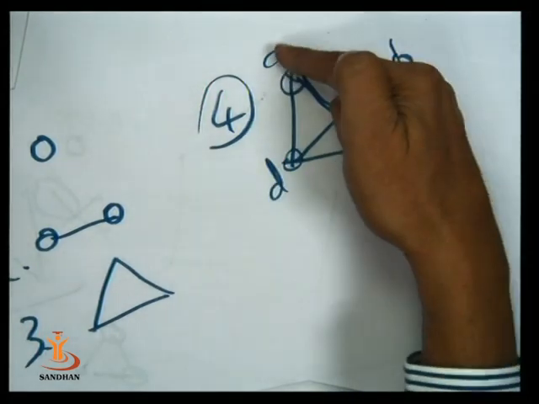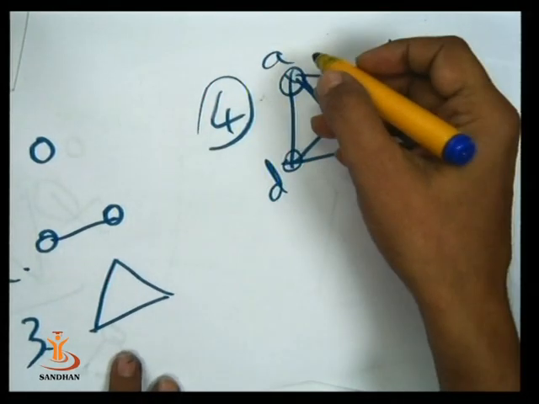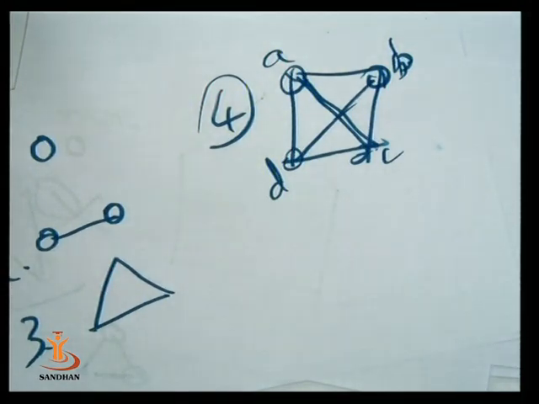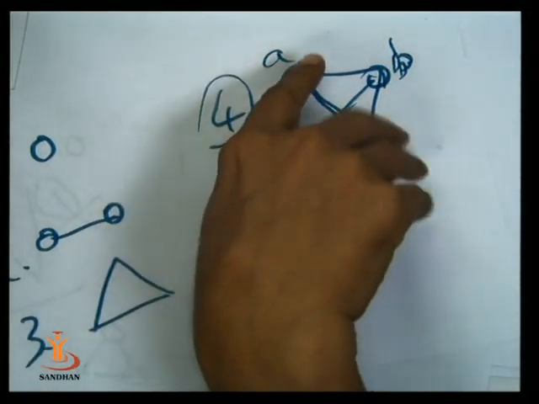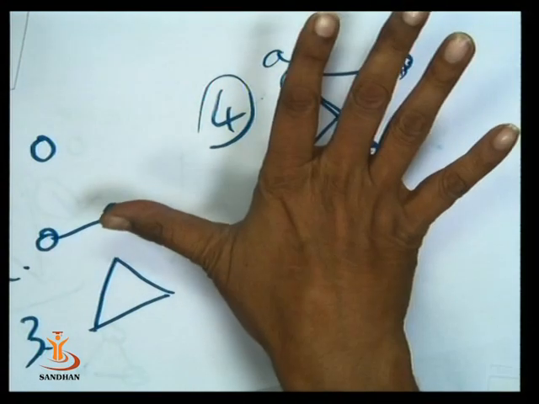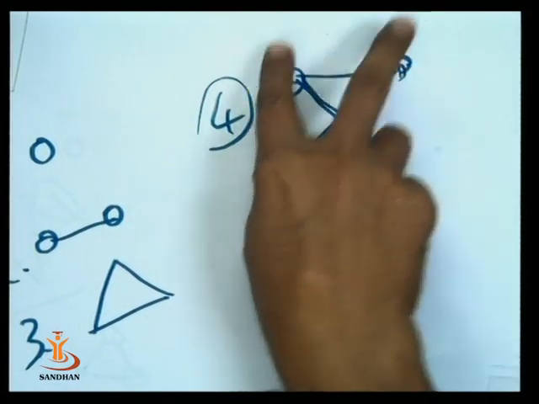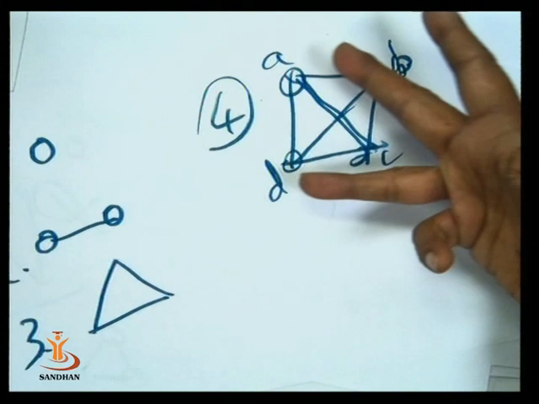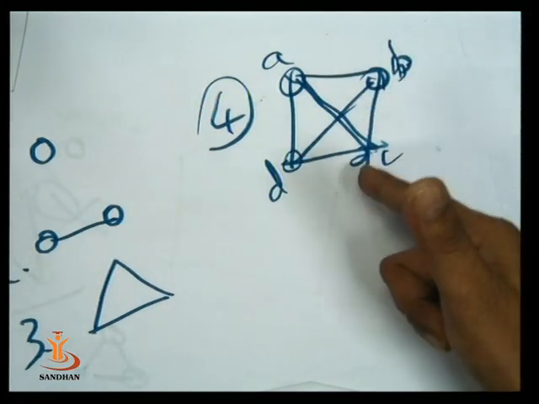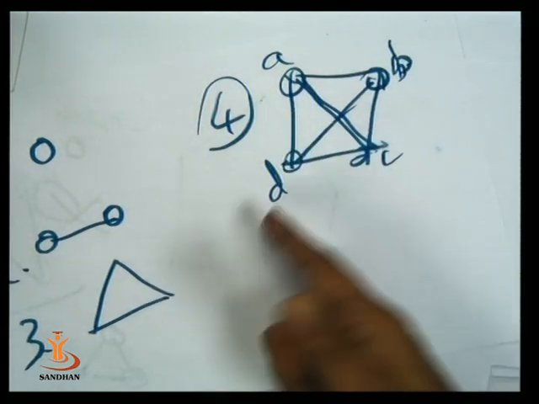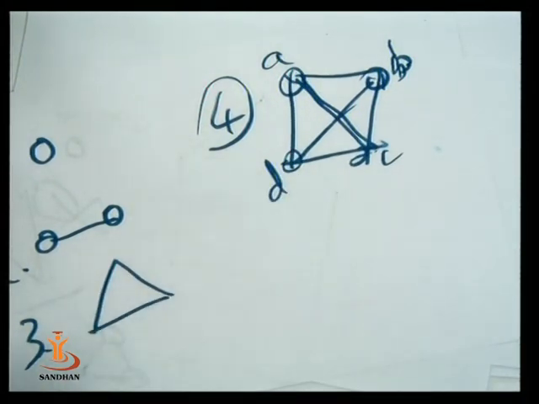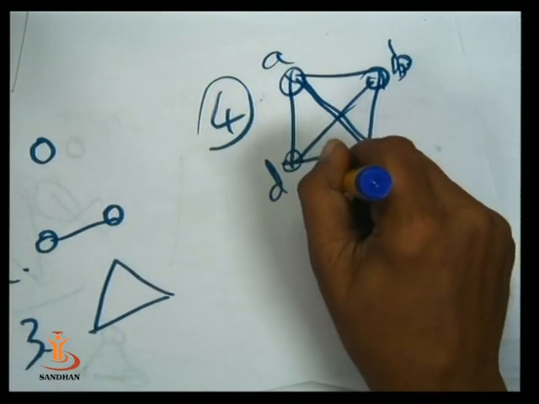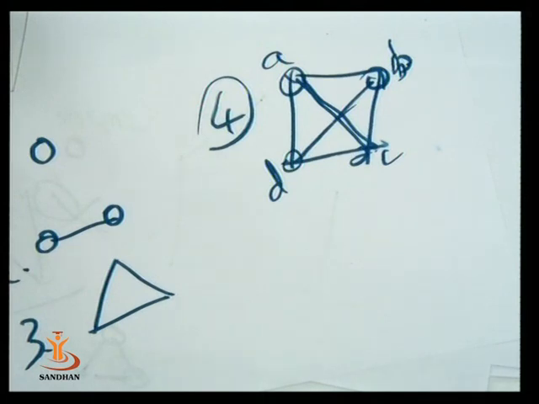Now, how many distinct pairs of vertices? There exists an edge between every pair of vertices: between A and B, A and C, A and D, B and C, B and D, C and D. So this graph is an illustration of a complete graph with 4 vertices.